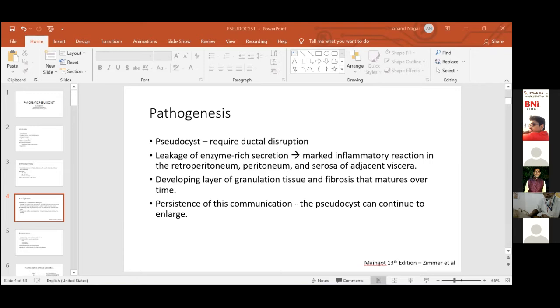So how do we diagnose a pseudocyst? Most of these patients are going to undergo an ultrasound, which is the most commonly used modality. It's important to note one very important thing here. The sensitivity and specificity of picking up a pseudocyst is high, about 90% plus. But the negative predictive value, which is if I don't see something on an ultrasound and there is no pseudocyst, is less than 10%. So a pseudocyst cannot be ruled out on the basis of an ultrasound.